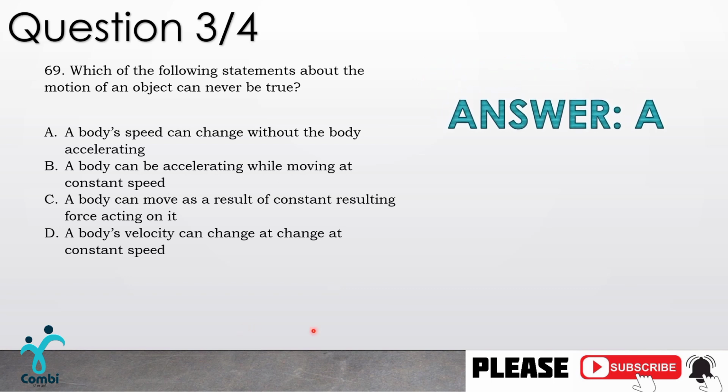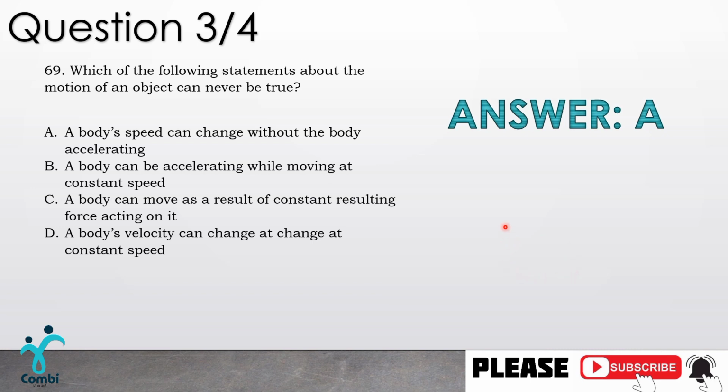Okay, our answer is A. A body speed can change without the body accelerating. How come? A body speed cannot change without the body accelerating. Simple, even if we take circular motion, even if the speed is constant, the body still accelerates. Why? Because as it's moving around, the direction is changing, and velocity works with magnitude and direction.